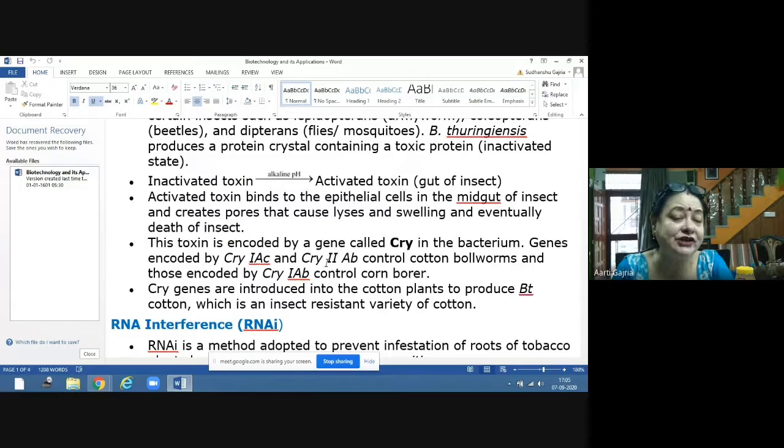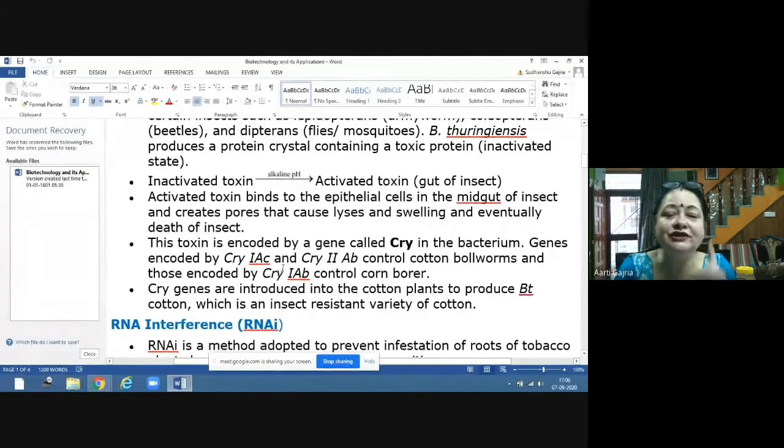So the question comes: if it is a toxin, then the bacteria itself should die, or if these genes are producing toxin, then the plant should also die because these genes are present in the plant. But the reason is that in bacteria and in plant, they are not getting the alkaline medium. That alkaline medium is present in the gut of the insect. So it's only when the insect is eating that plant that these toxins get activated.